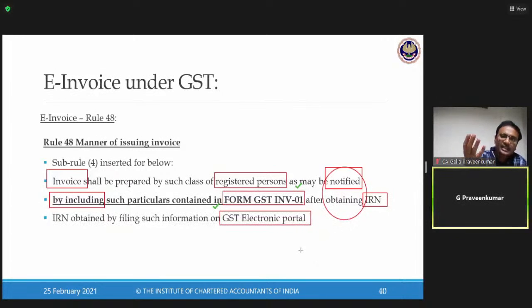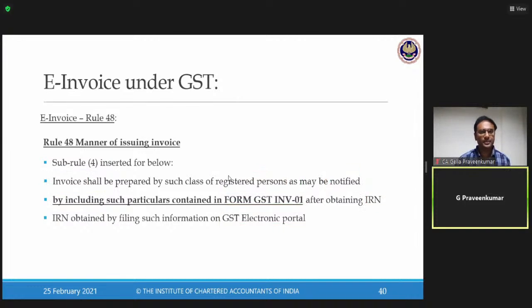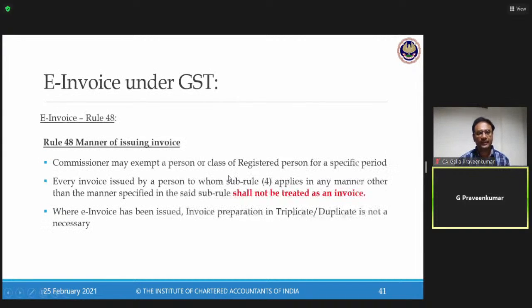So what is the data I have to give? There's a form called GST INV01. The moment you fill the details as per this form INV01 on the notified government portal, that portal throws out something called IRN along with QR code. Now, this is what the lawmaker says as per Rule 48, where e-invoice has to be issued.